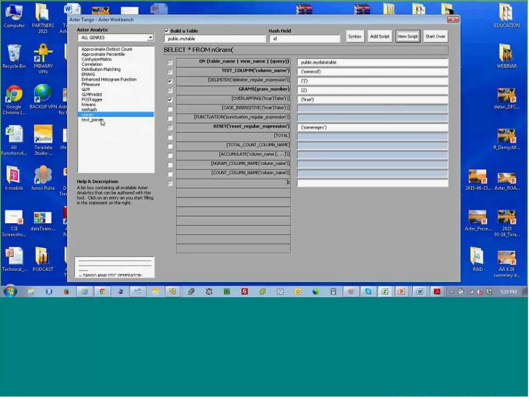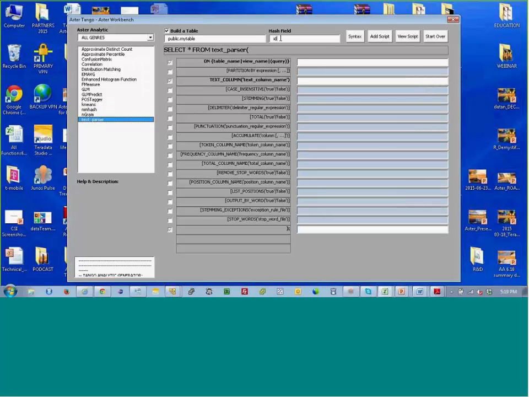So let's go ahead and build a text parser statement. I click on text parser, it goes back to the database, and let's take out this ID. I didn't clear that, so there's a bug here. So we'll call it mytable2_2. We'll add in, again, public.sum table, and we'll put in the text column of my call. And we'll also throw in a case sensitive of something like this, and we'll say true. And we'll just call it that.